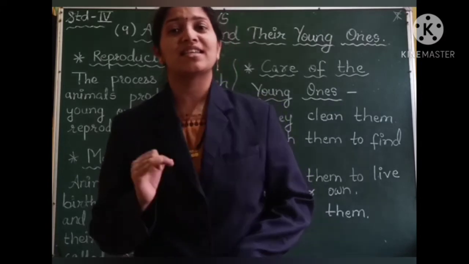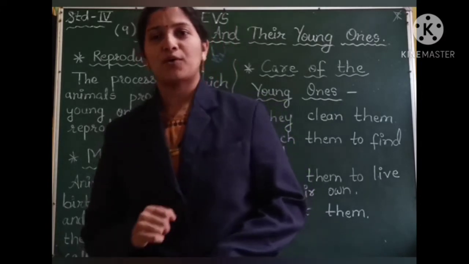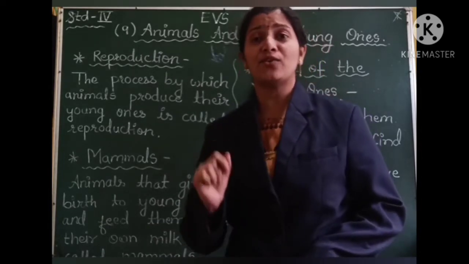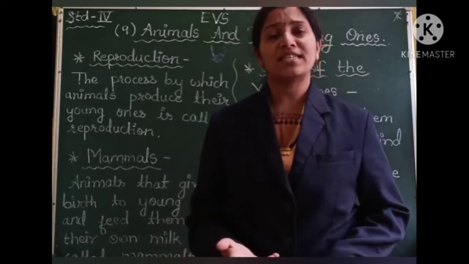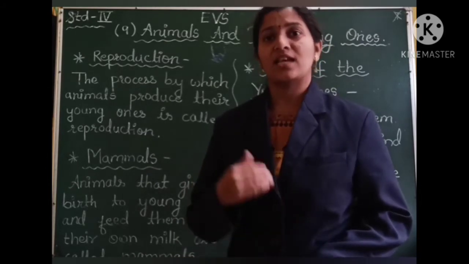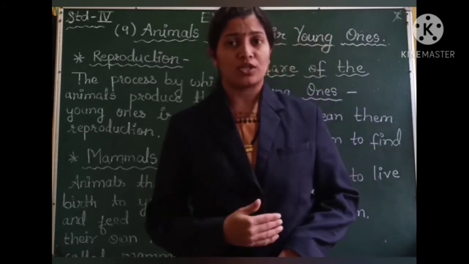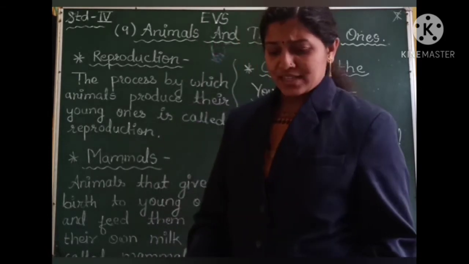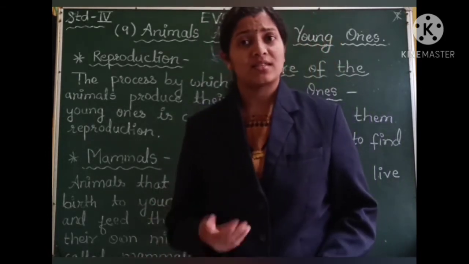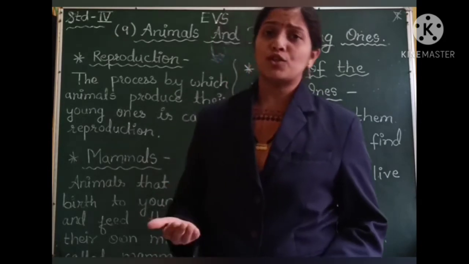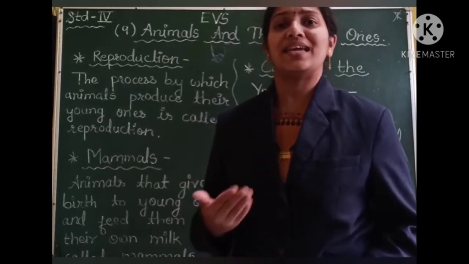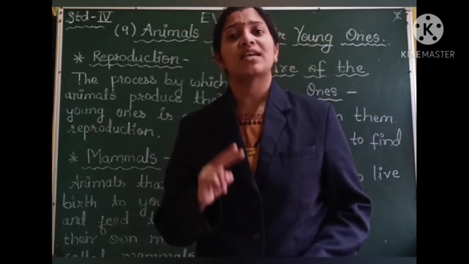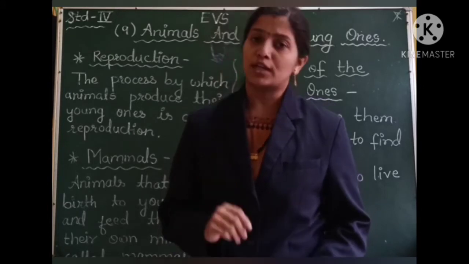Now let us discuss the second way of reproduction found in animals. The second way of reproduction is by laying of eggs. There are various animals that lay eggs as the process of reproduction, like birds, insects, snakes, reptiles, also the crocodiles, fishes. Various types of fishes also reproduce by laying eggs. And this is the second method or the second way of reproduction.